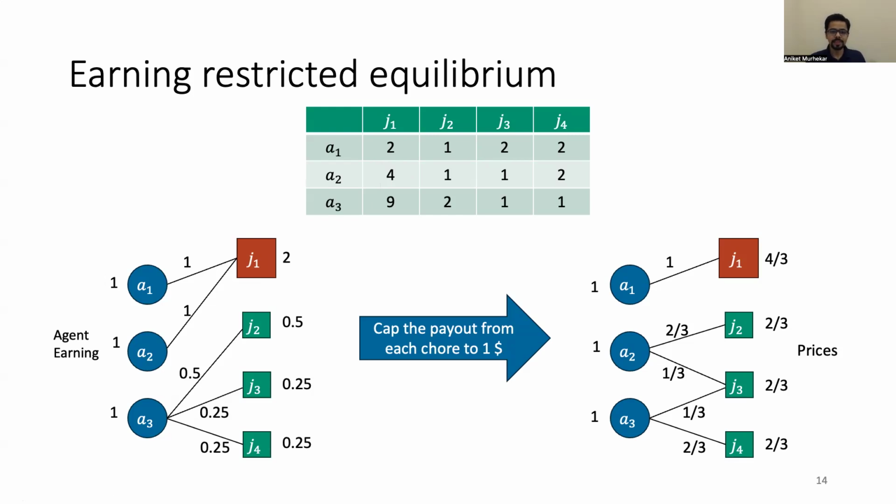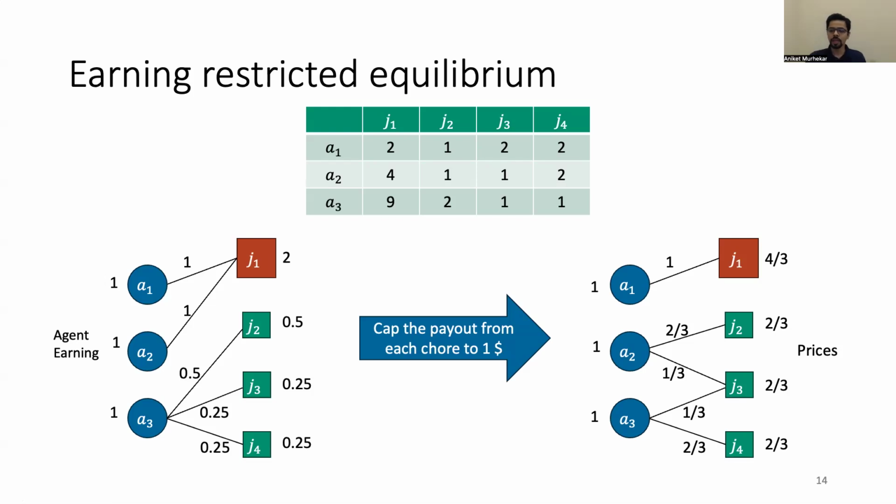So the insight is that this earning restriction, which does not allow one chore to completely satisfy the earning requirement of an agent, forces agents to seek out other lucrative chores in the market. Agent A2 will be forced to seek out chores to meet her earning requirement of $1 by doing chores J2 and J3, which are actually her favorite chores. So it reveals more information about the instance itself.